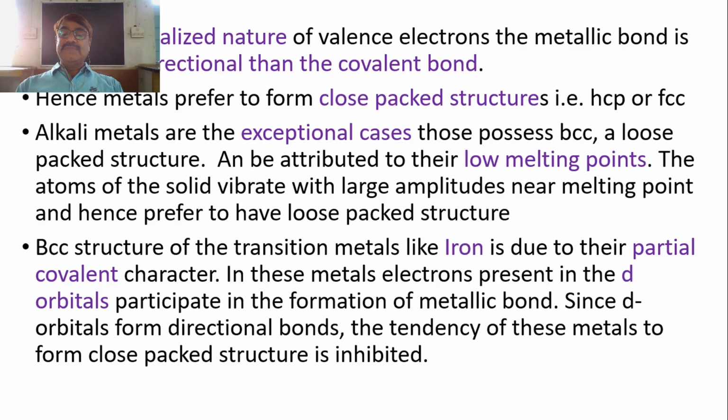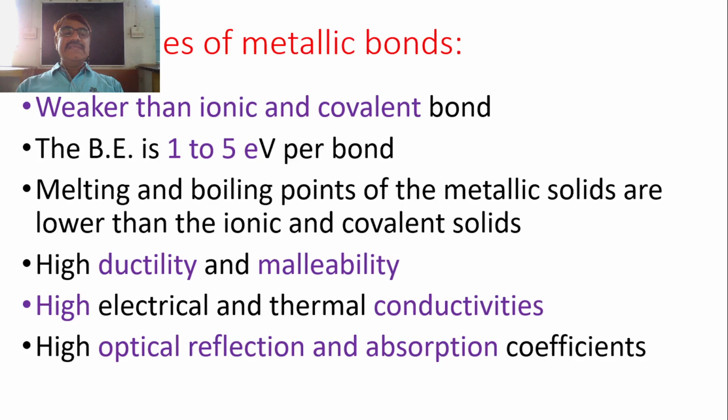An important property acquired by metals possessing metallic bonds is high ductility and malleability. It is due to the free electron nature of electrons, and that we will see in detail in the coming fourth unit.